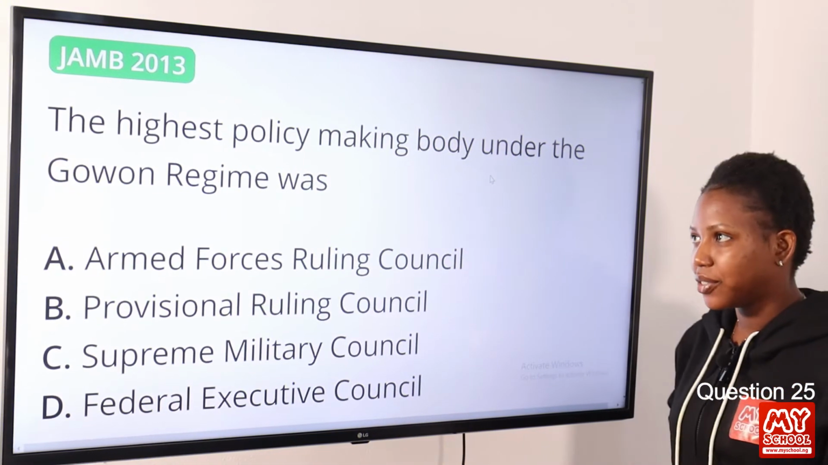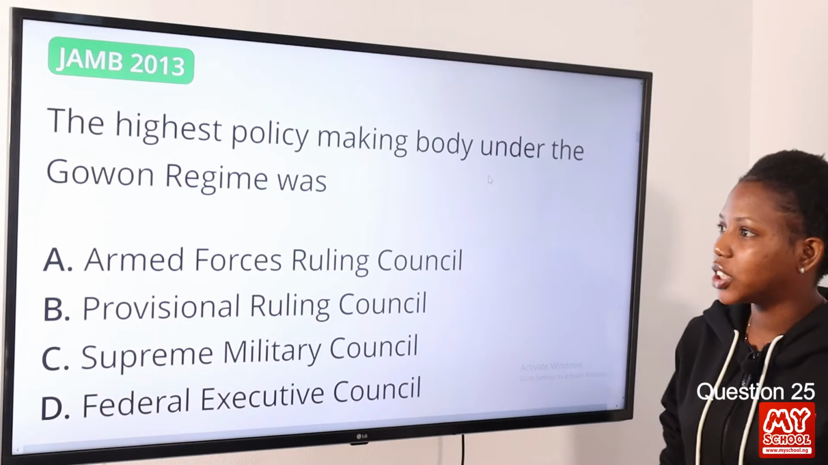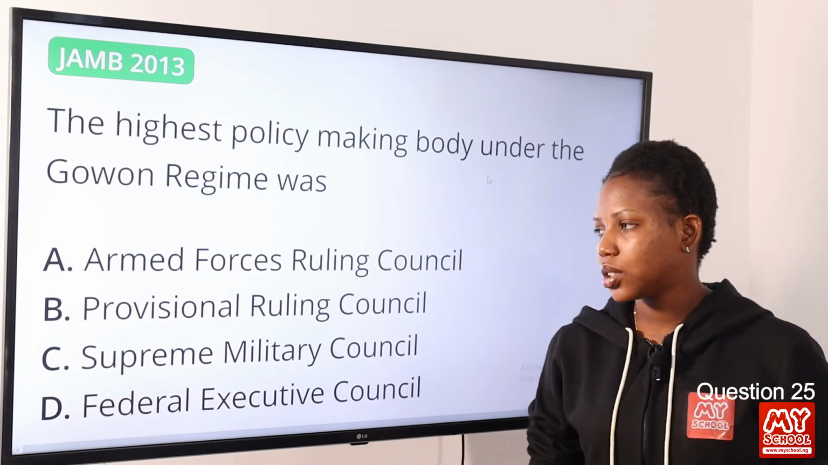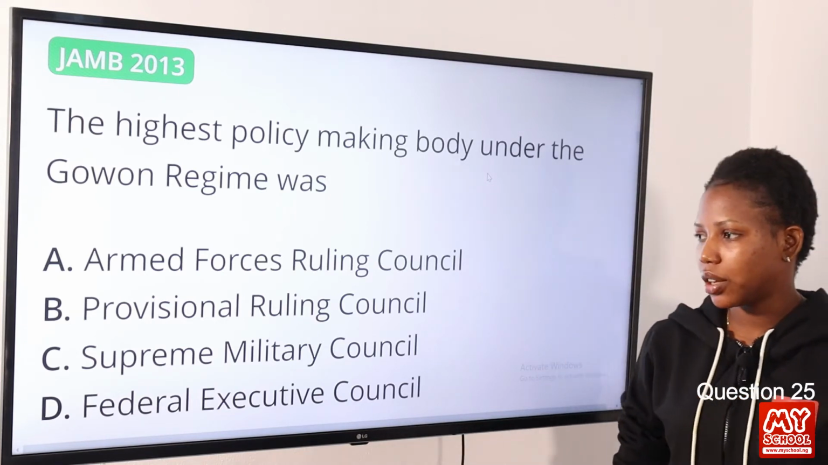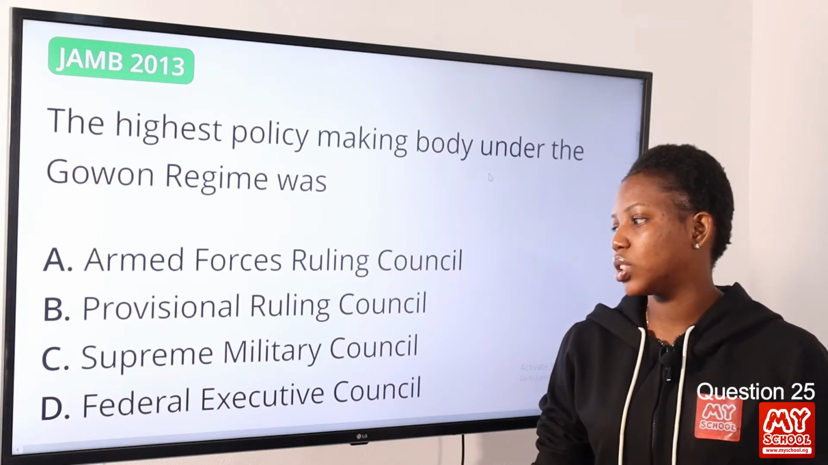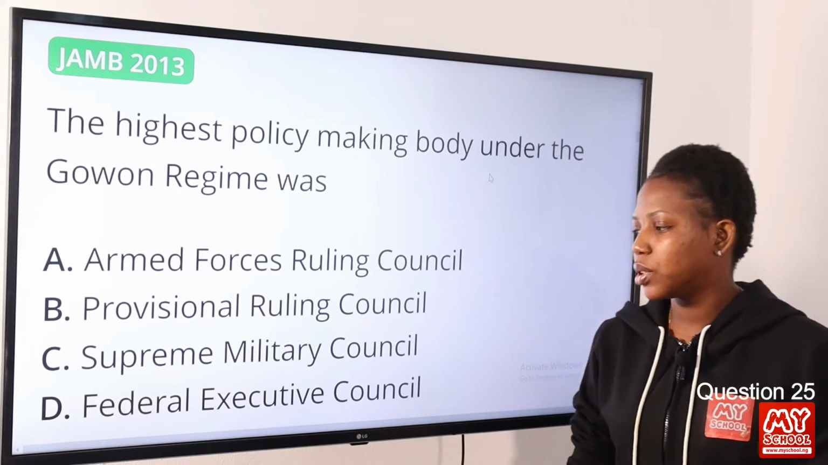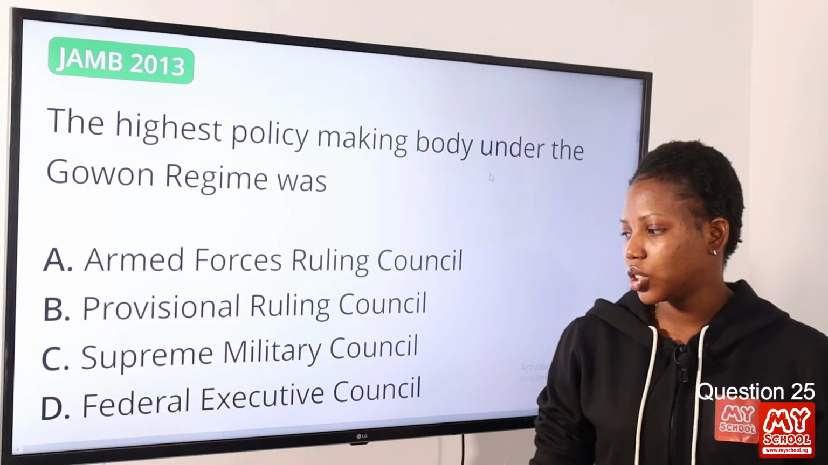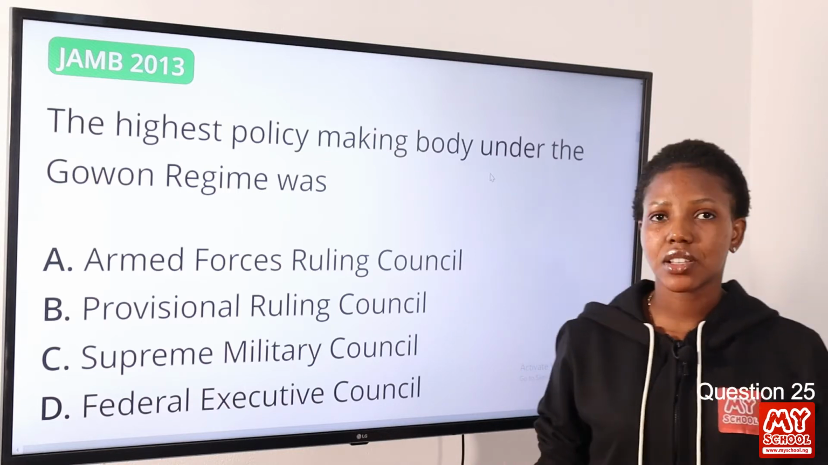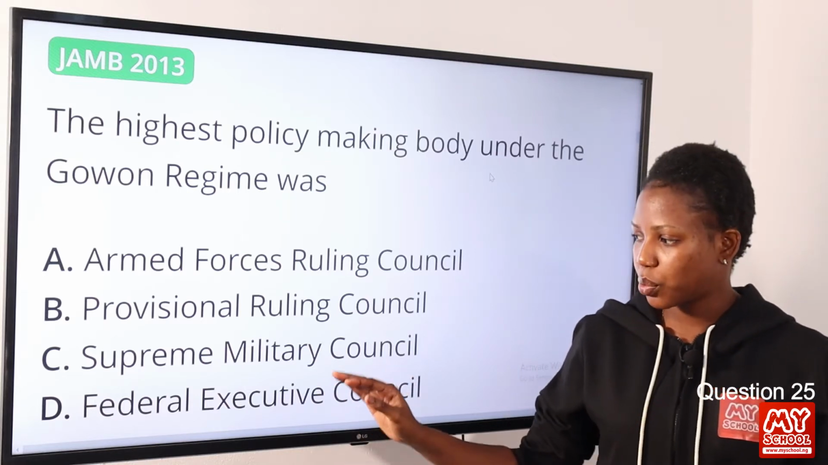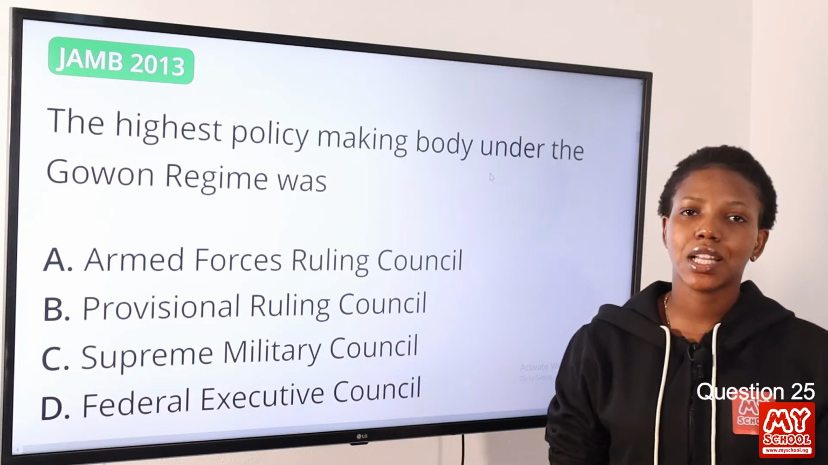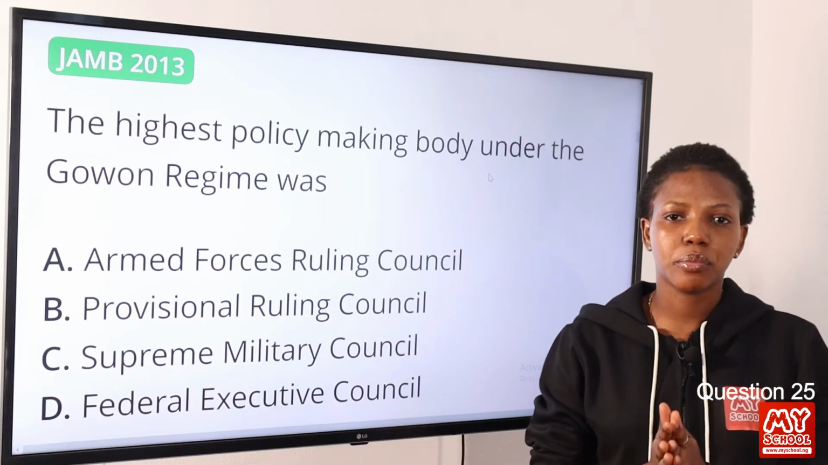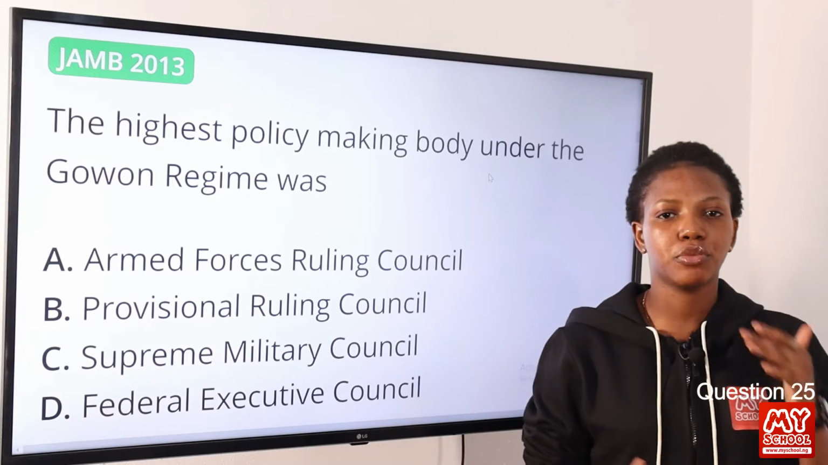Question 25. The highest policy-making body under the Gowon regime was option A, Armed Forces Ruling Council; option B, Provisional Ruling Council; option C, Supreme Military Council; option D, Federal Executive Council. The answer to this question is option C, Supreme Military Council, and it was established in the year 1967 by Yakubu Gowon during the Second Republic.